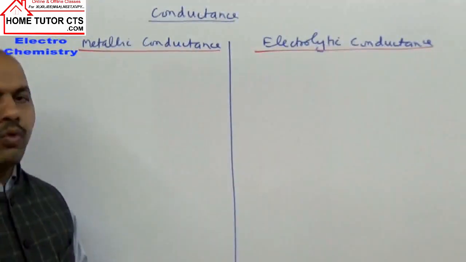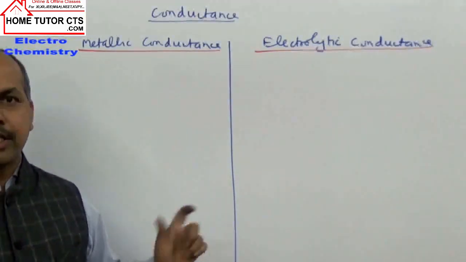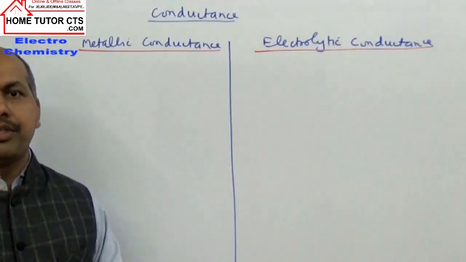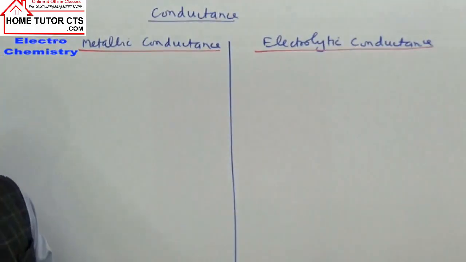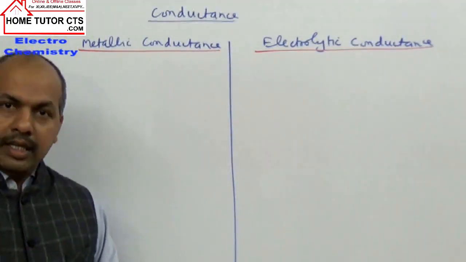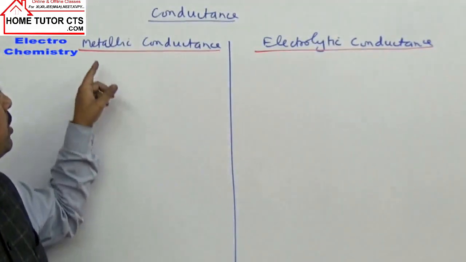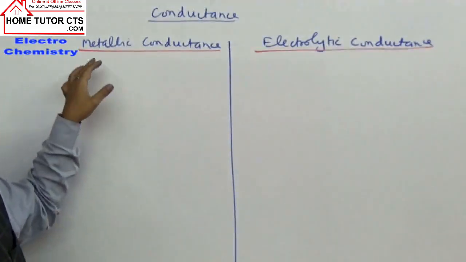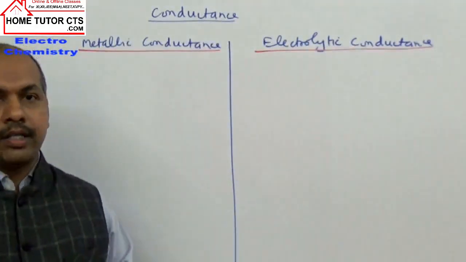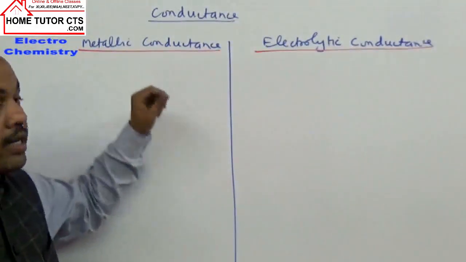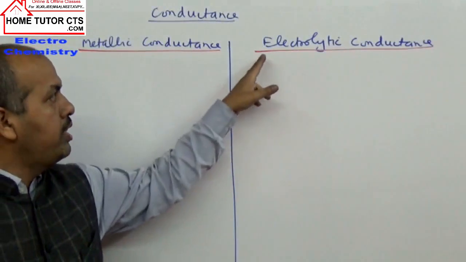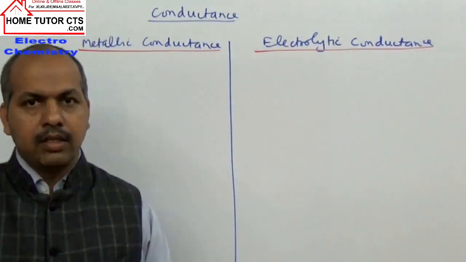Again, these terms are quite important. Kohlrausch law especially is important, and sometimes you get questions on calculation of molar and equivalent conductance. So first we take conductance category wise. We can study conductance in two parts. One is called metallic conductance and the second is called electrolytic conductance.